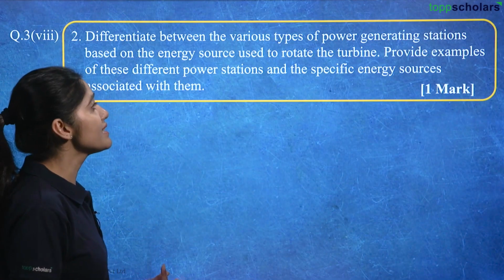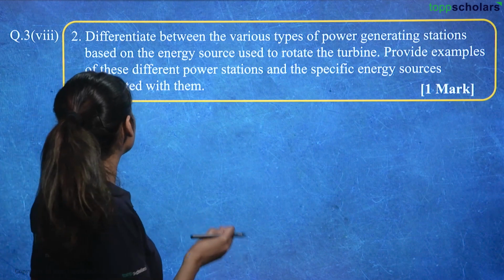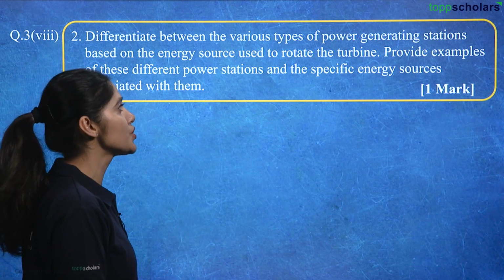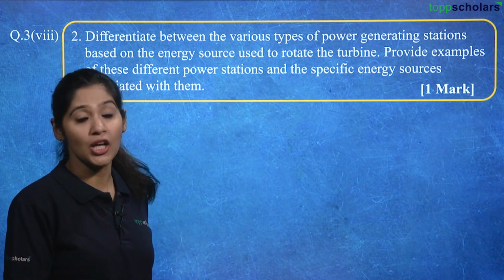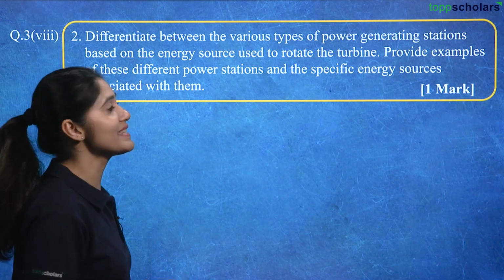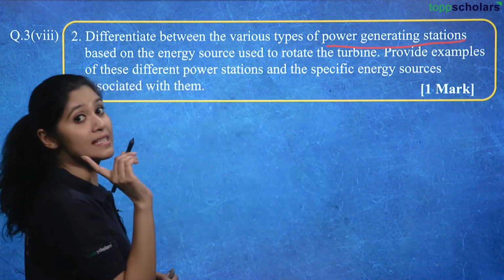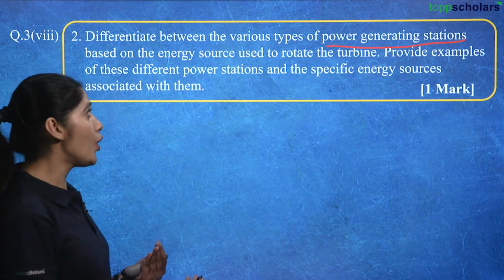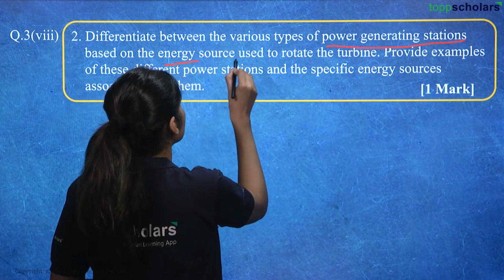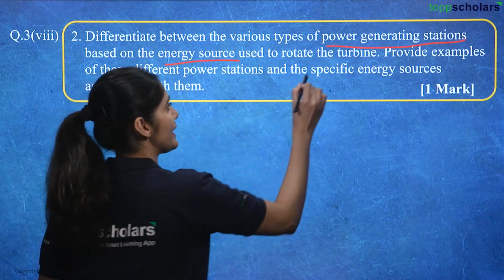Differentiate between the various types of power generating stations based on the energy source used to rotate the turbine. So what we have to do here is enlist the types of power generating stations, and on the basis of what? The energy sources used to rotate the turbine.